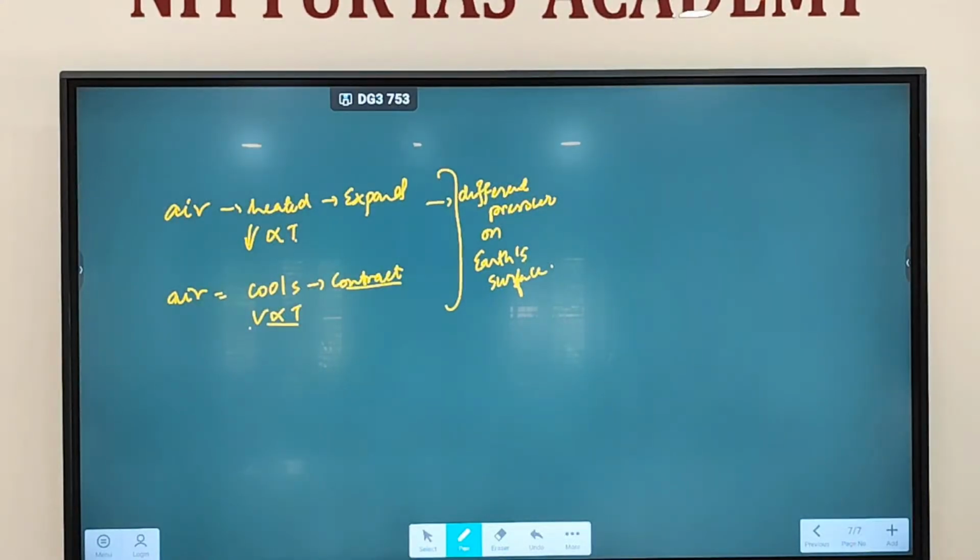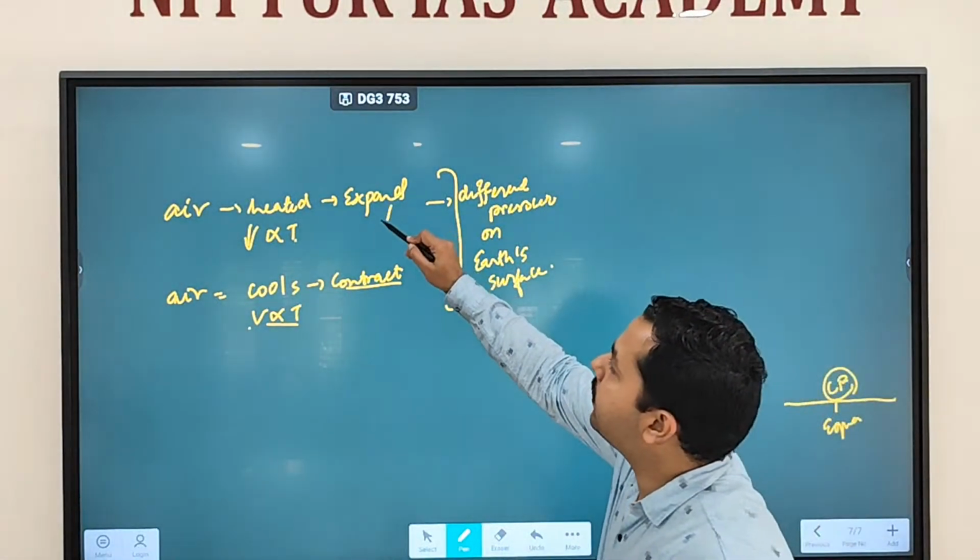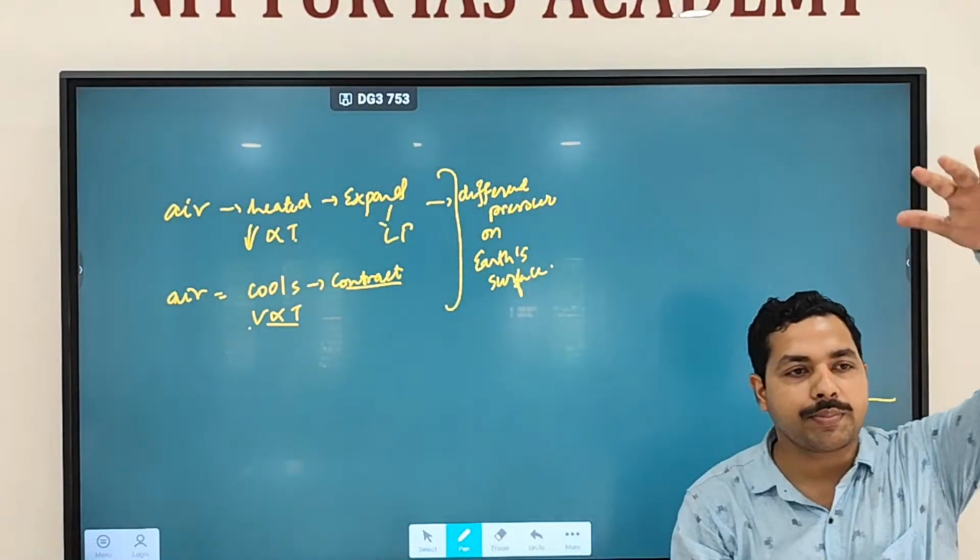Fine. What does different pressure on Earth's surface mean? For example, we discussed the equator region, more sunlight. More sunlight means air will get heated. When air gets heated, what type of pressure are you going to see at the equator? Low pressure. Why? Because heating means expansion is happening.